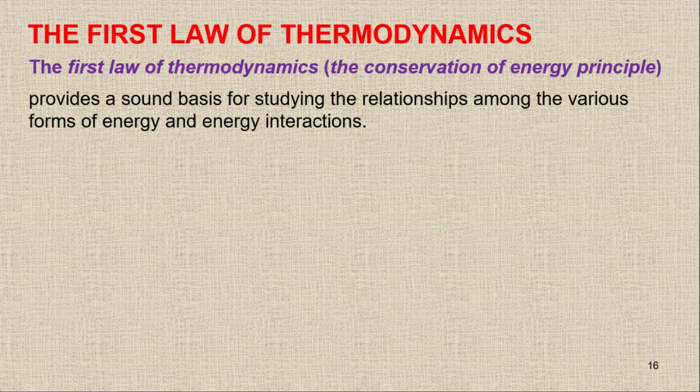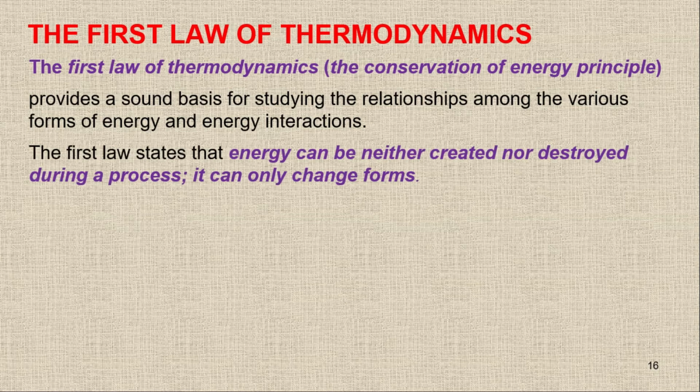So the first law of thermodynamics provides a sound basis for studying the relationship among the various forms of the energy and the energy interaction. The energy can be neither created nor destroyed during a process. It can only change forms.